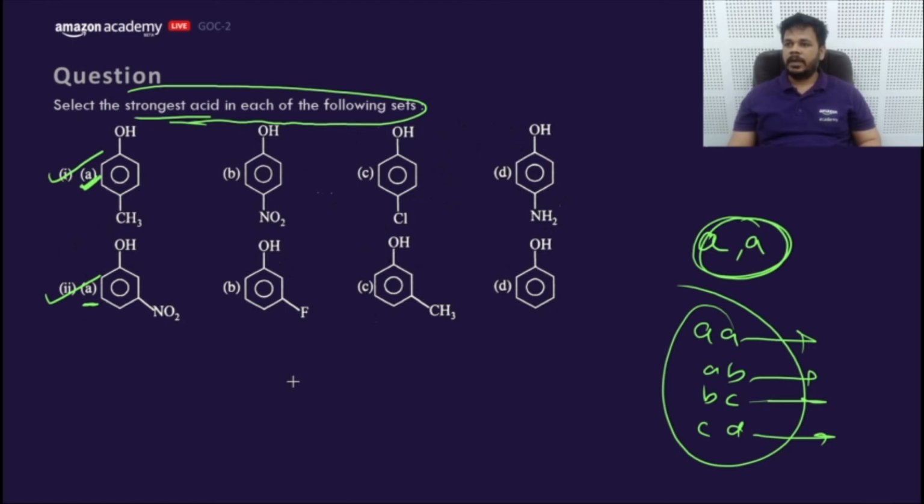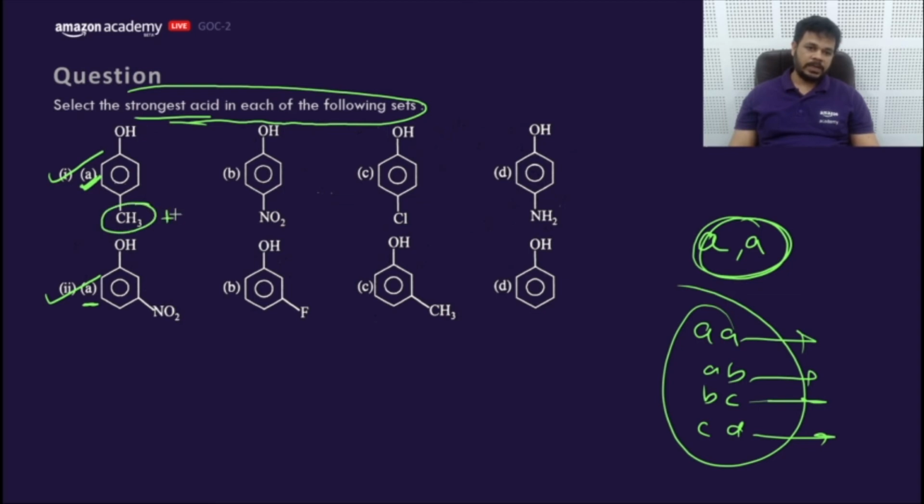Sir, but reactivity is less at the meta position. Yes. So what? BA. JB says BA. RS says BA. KP says BA. Okay. We need to learn about the mesomeric effect similarly.